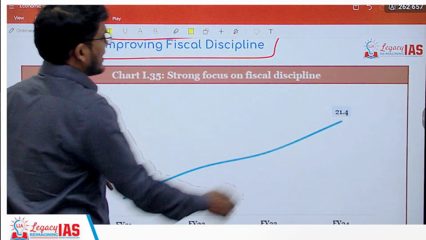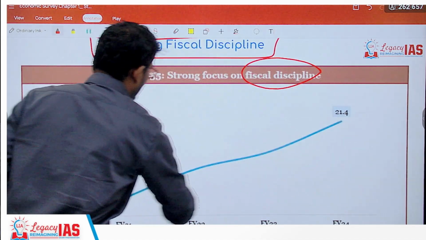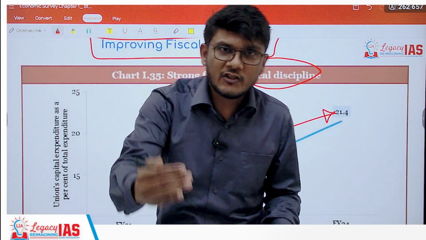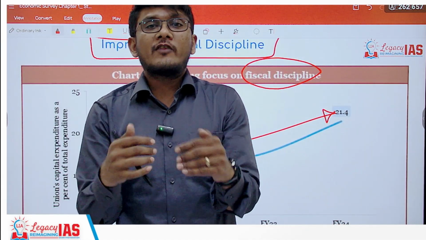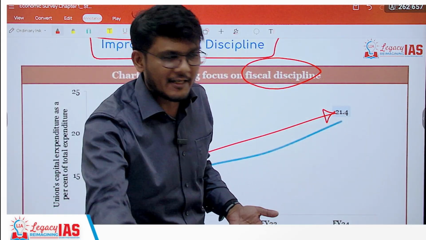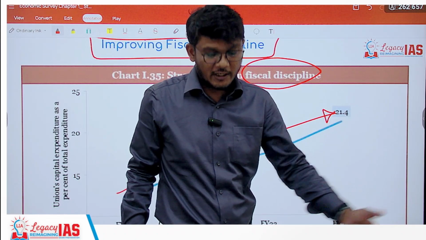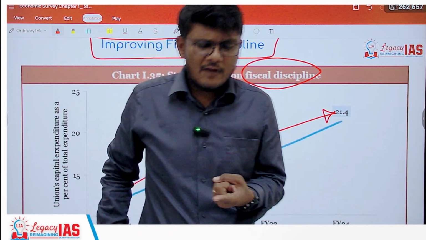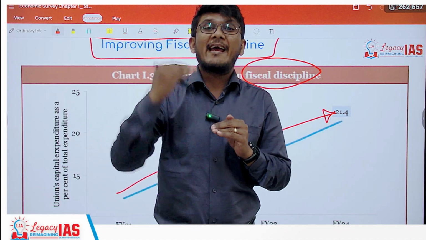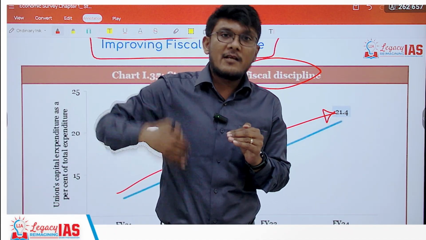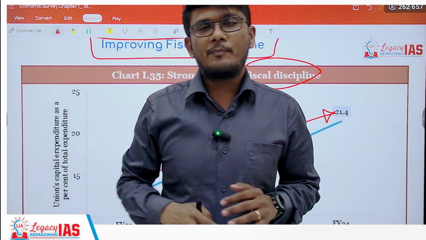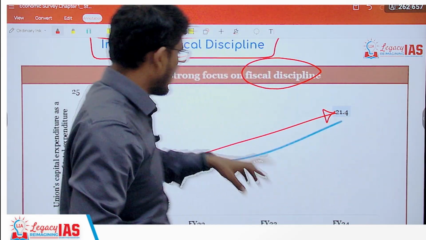But fiscal discipline has increased, which means that the deficit which is there, it's fine, but the expenditure is happening more on capital goods, capital expenditure. It is more of capital expenditure rather than revenue expenditure. So even though we might be borrowing, even though we might have a deficit, the expenditure is happening in a healthier, better way. It is happening more, as a percentage, on capital investment rather than revenue expenditure.